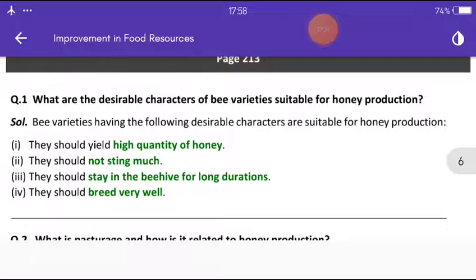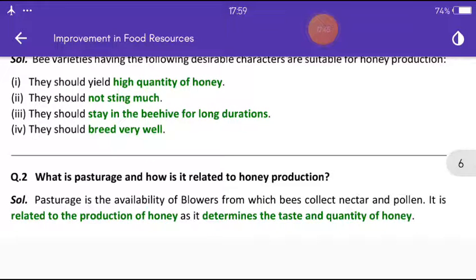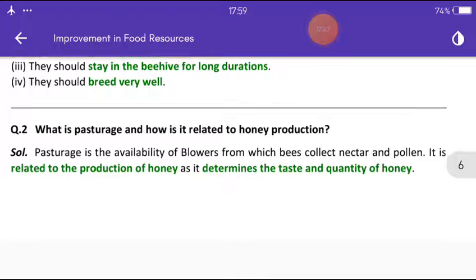Next, what are the desirable characters of bee varieties suitable for honey production? So, bee varieties having the following desirable characters are suitable for honey production. First, they should yield a high quantity of honey. Then second, they should not sting much. Third, they should stay in the beehive for long durations. And fourth, they should breed very well.